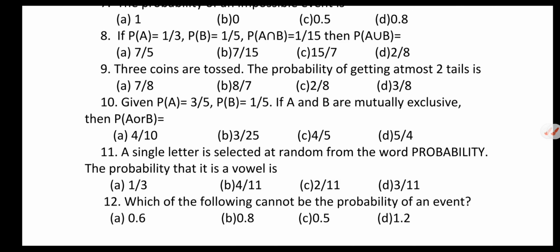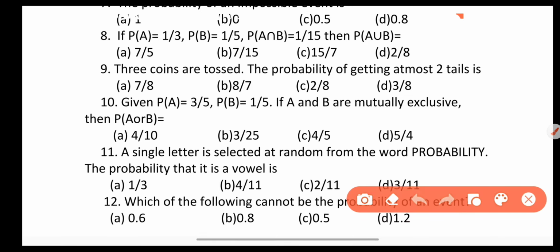Next question, if probability of A is equal to 1 by 3 and probability of B is equal to 1 by 5 and probability of A intersection B is equal to 1 by 15, then probability of A union B is. Very simple question. Probability of A union B is equal to probability of A, 1 by 3, plus probability of B, that is 1 by 5, minus probability of A intersection B, that is 1 by 15. Now solve this. We get 7 by 15 is correct answer.